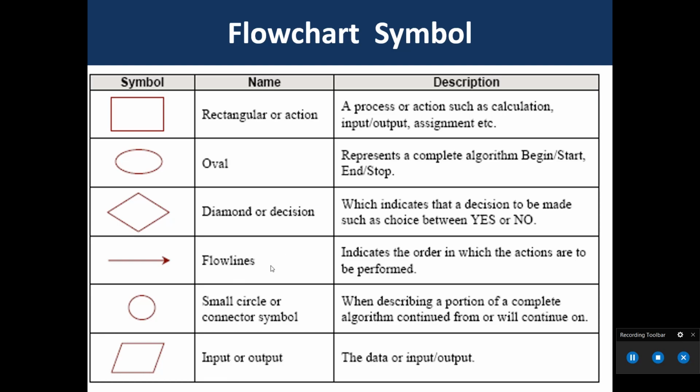Then flow line. There are 4 types of flow line: up, down, left and right. It indicates the order in which the actions are to be performed. The next symbol is the connector, a small circle. When we are describing a portion of a complete algorithm that is continued from or will continue on, then we use this connector symbol. Then the input or output symbol, also known as the parallelogram. For data input or output, we have to use this symbol.